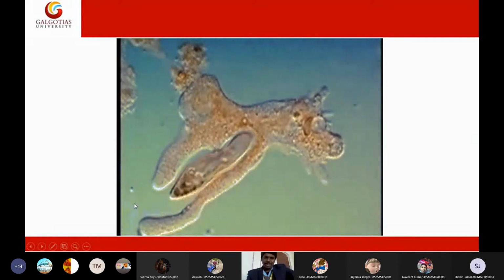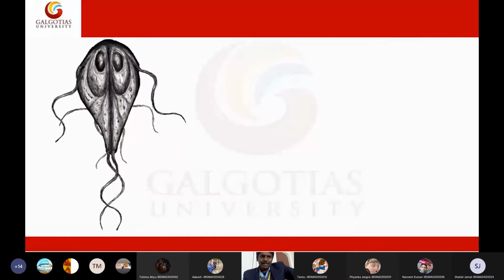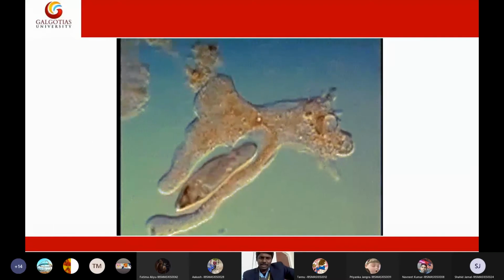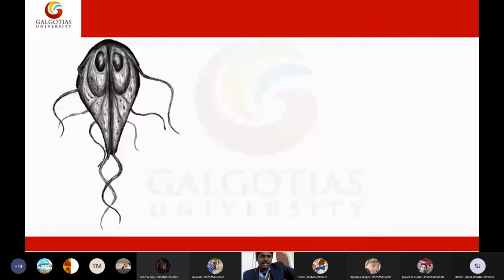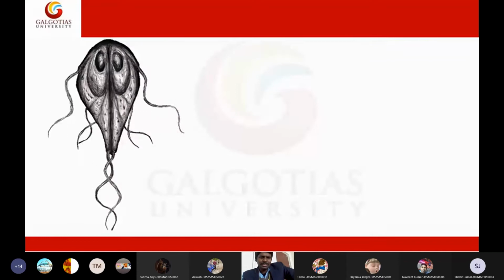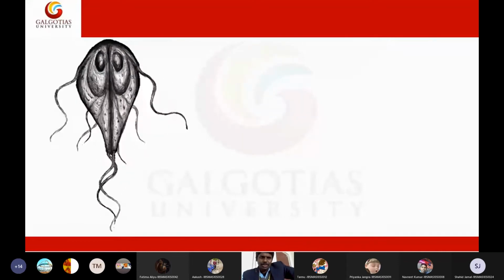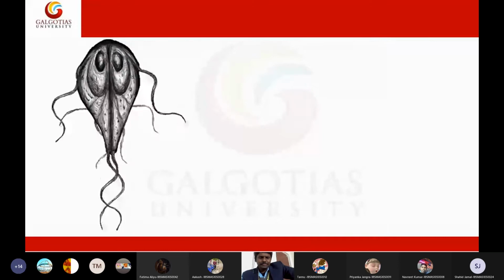These are the 3 microorganisms we saw in this picture. And we have a special guest here, the flagellate Giardia lamblia. Giardia lamblia is also not a good guy. That's it. So this is all about the microorganisms.